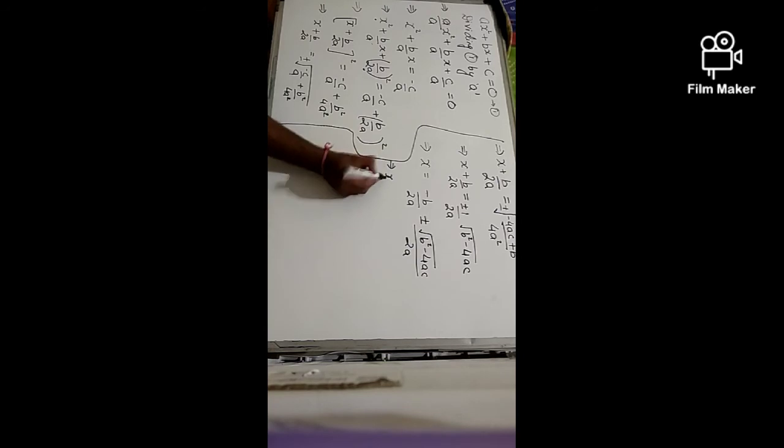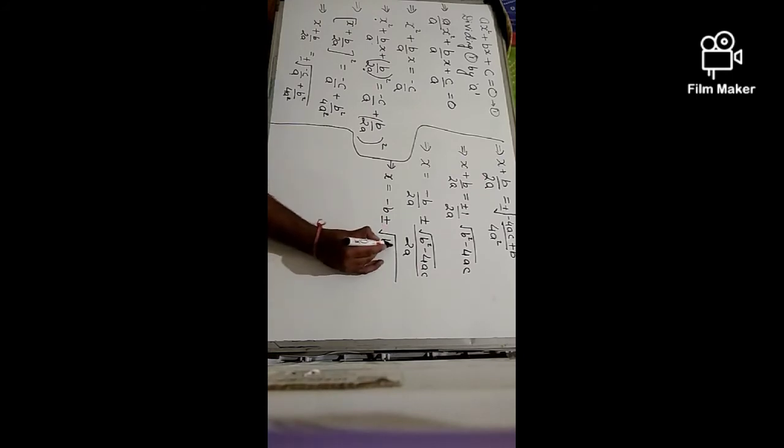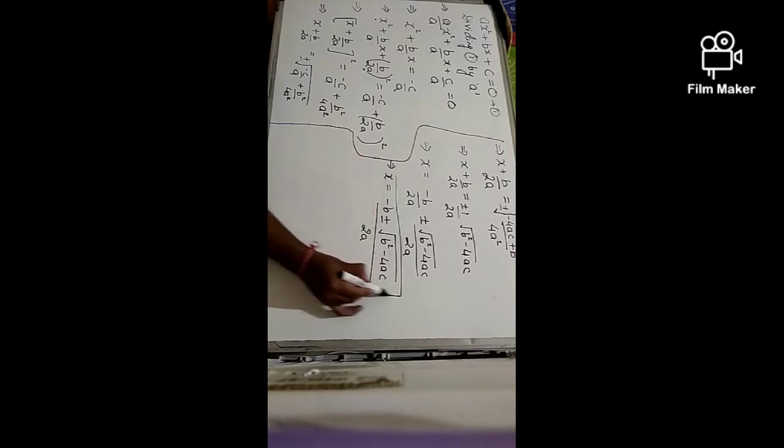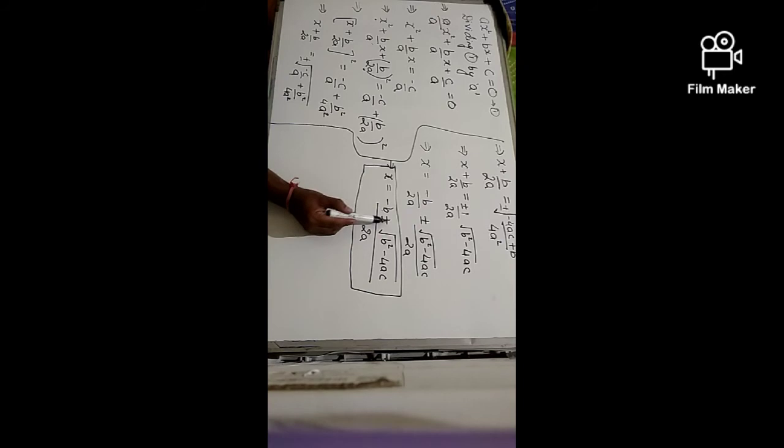This implies the value of x will be minus b plus minus under root b square minus 4ac upon 2a. Dear students, this is the formula for solving the quadratic equation, minus b plus minus under root b square minus 4ac by 2a.